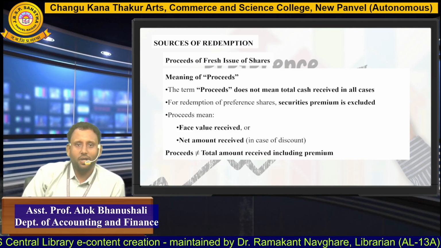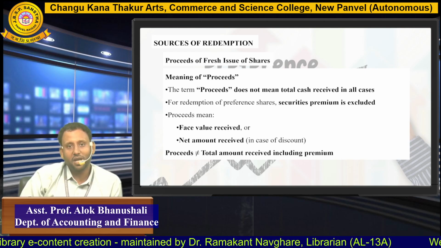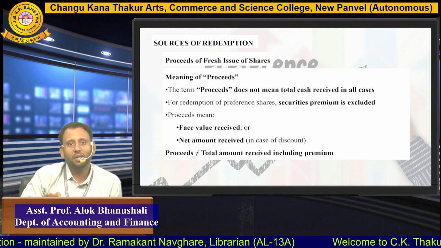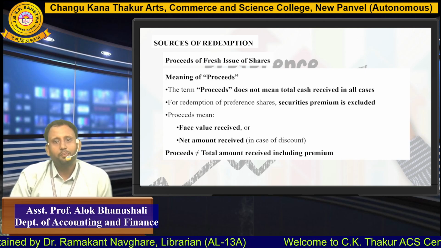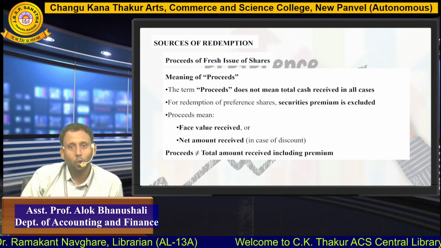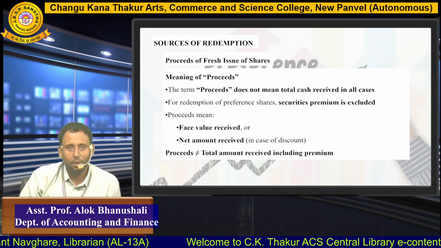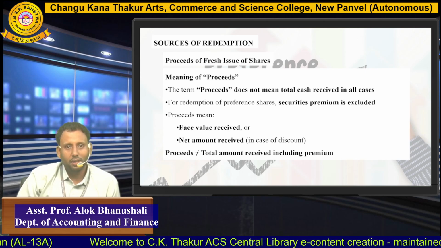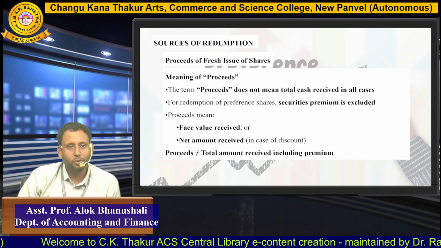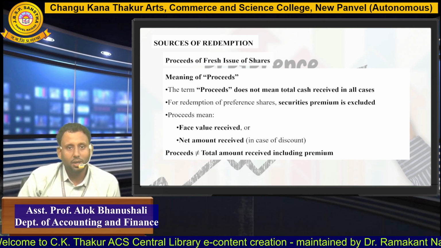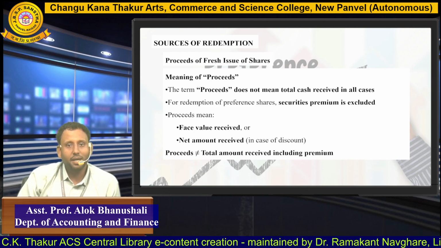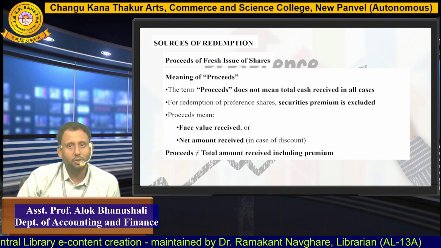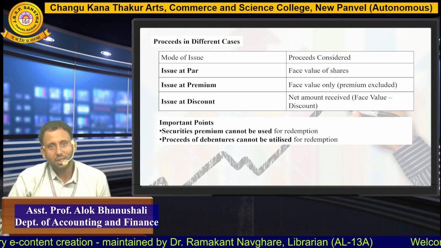Now, what are the sources of redemption? The first source is proceeds of a fresh issue of shares. It means the company can freshly issue shares for the purpose of redemption. Now, what does proceeds mean? Proceeds does not mean total cash received in all cases. For redemption of preference shares, security premium is excluded. So when redemption of preference shares is occurring, security premium should be excluded, and proceeds means only the face value received, or the net amount received in case of discount. So proceeds does not mean the total amount received, which includes premium.